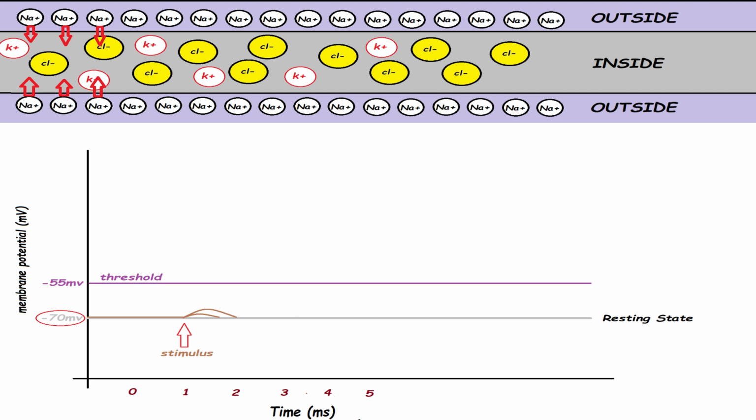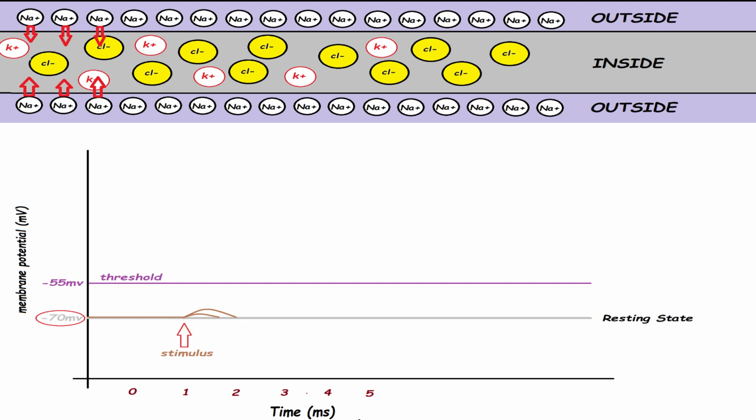But to produce threshold due to the stimulation, potential should be minimum minus 55 mV. Otherwise, that stimulation will not produce threshold in body. So, in this graph, this stimulation is not enough to make the potential minus 55 mV by sodium ion entry.